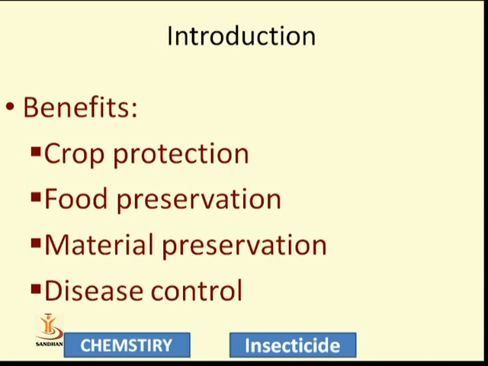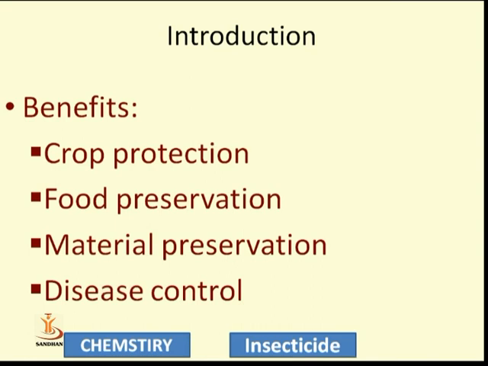Sometimes we wonder how insecticide can work as a food preservative. Have you heard about how we can store the grains? We use tobacco as well as neem leaves and some boric acid powder. They are nothing but insecticides, so their role is food preservation. Then material preservation. We inject insecticidal materials into our furniture to protect it from insects. That is known as material preservation.